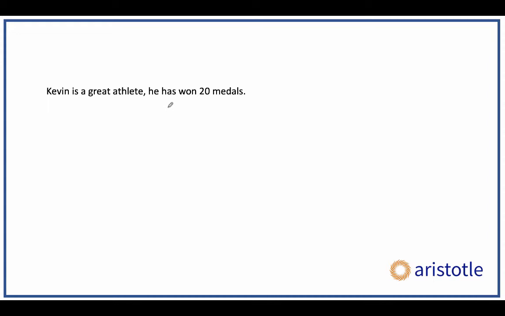Of course, those of you who've been preparing for the GMAT immediately know that this is as incorrect a sentence as you can get. Because look at the part before the comma. Kevin is a great athlete. And look at the part after the comma. He has won 20 medals. Both of these are independent clauses. Don't let that "he" confuse you. Put Kevin over there. Kevin has won 20 medals.